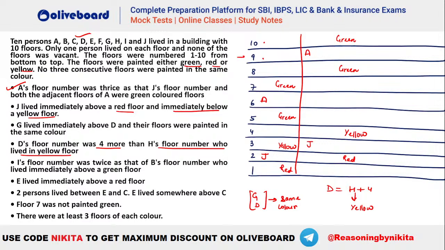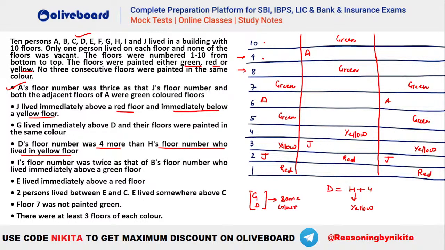So let's take your G here and D here, right? G and D at this position. If D is here, that means your H will be at 4, and 4 is yellow, that's a possibility, isn't it? Let's say you take 8 and 7, again that's a possibility because 3 itself is yellow in color. So you can see in the first case, we have two possibilities here. You can see this is your green, A, green, okay, and this is your yellow, J, and red.